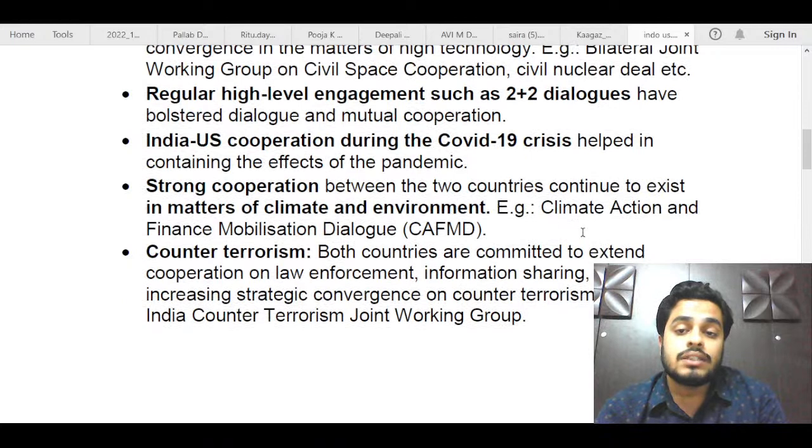Next, you could have also mentioned this climate action and finance mobilization dialogue. This is a dialogue which has been started between these two countries in matters of climate and environment. As both these countries lie on opposite ends of the climate finance spectrum, this has been formed to reach a midpoint and solve this issue. So you could have talked about this also. This also shows the convergence of interests.